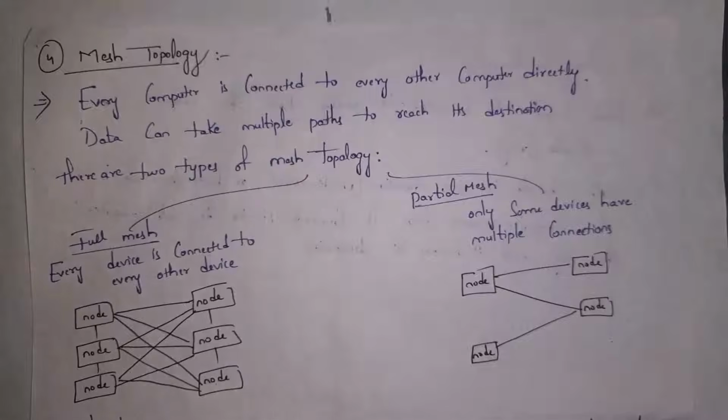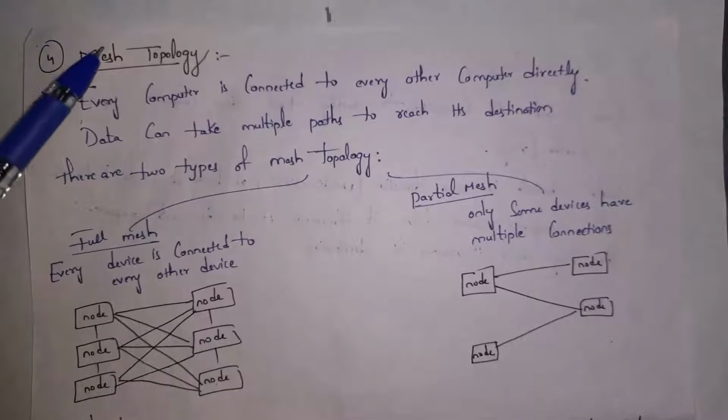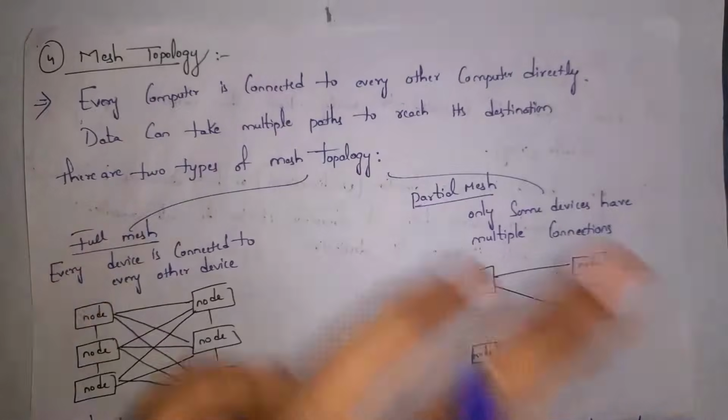And next one is mesh topology. Guys, in mesh topology, each computer is connected to other computers directly, and data will be sent from multiple paths in order to reach the destination. Guys, mesh topologies are classified into 2 types. They are full mesh and partial mesh.